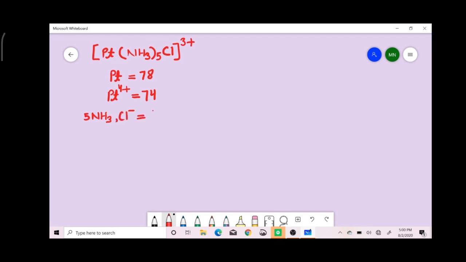These ligands donate a total of 12 electrons to the platinum. So the effective atomic number for this complex is 74 plus 12, which is equal to 86, the atomic number of the nearest noble gas, radon. In this complex also the EAN rule is obeyed.